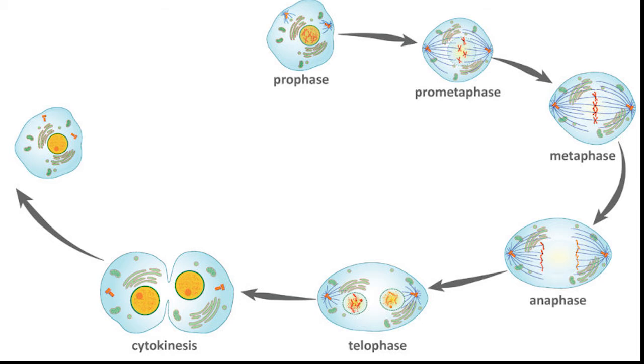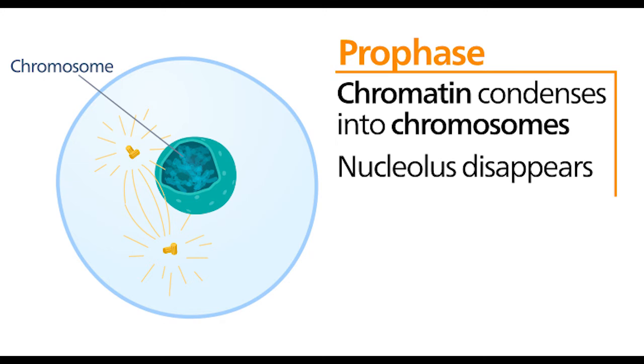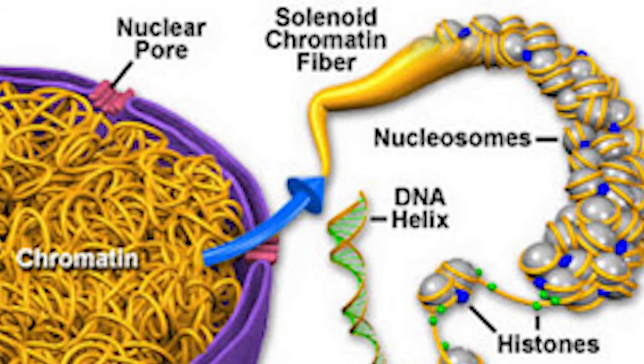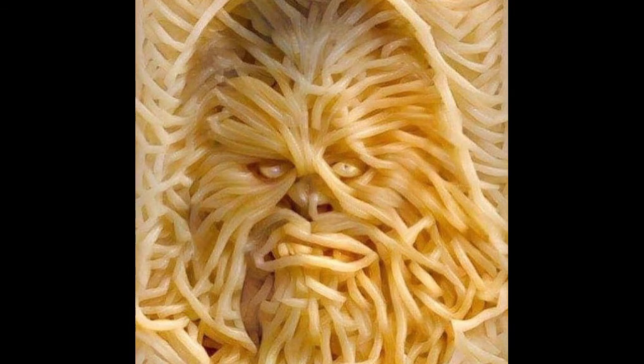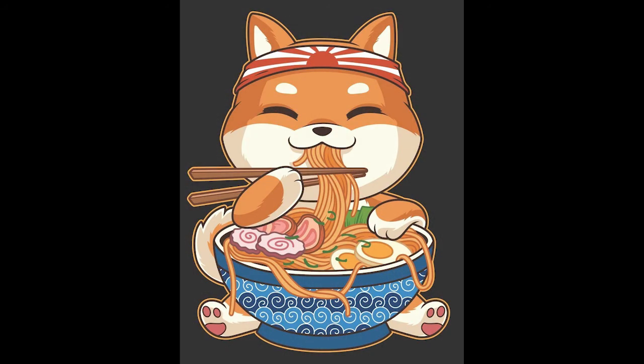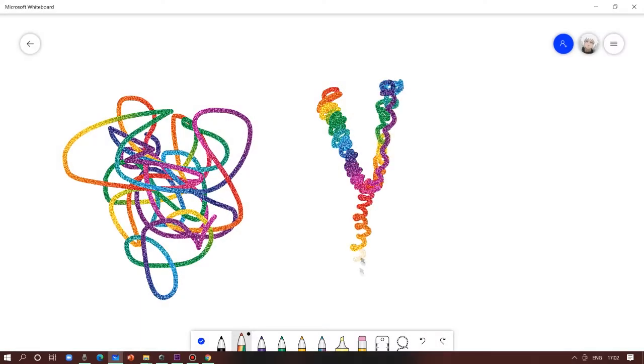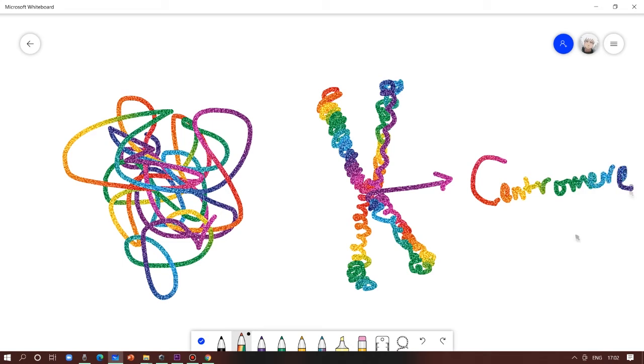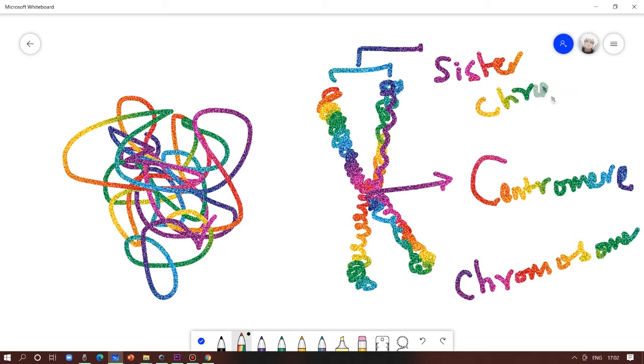So in prophase, the loosely bound genetic material inside the nucleus will be in chromatin structure. I mean, there won't be any structure at all. It will be like a hairball without any distinct structure. It will be like a messy noodle kind of thing. So this genetic material will start to condense. The DNA along with the proteins will start to condense to form the thread-like structures, which we call chromosomes. So the chromosomes will start to condense in the prophase.